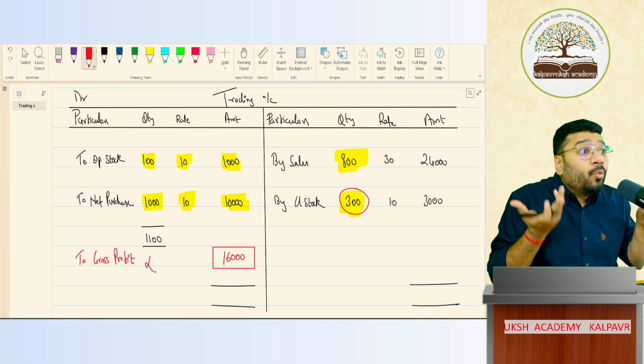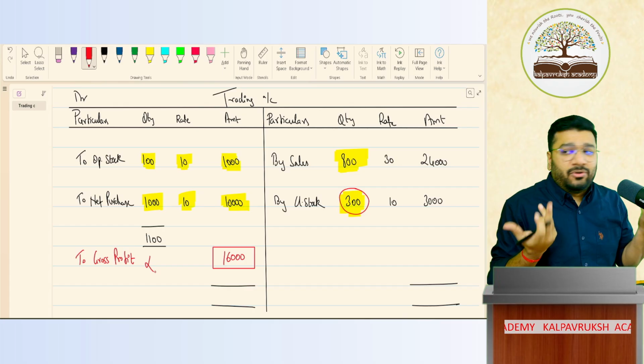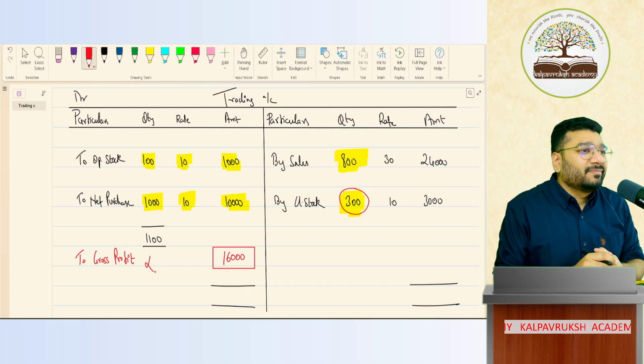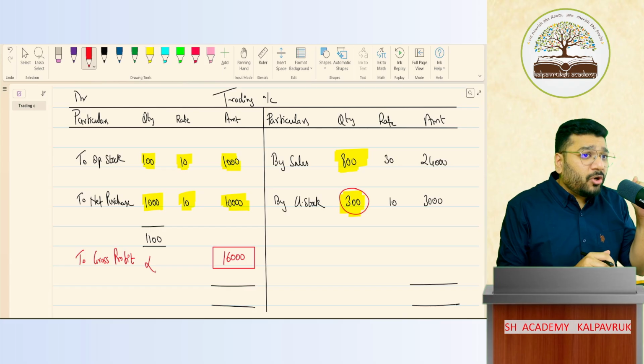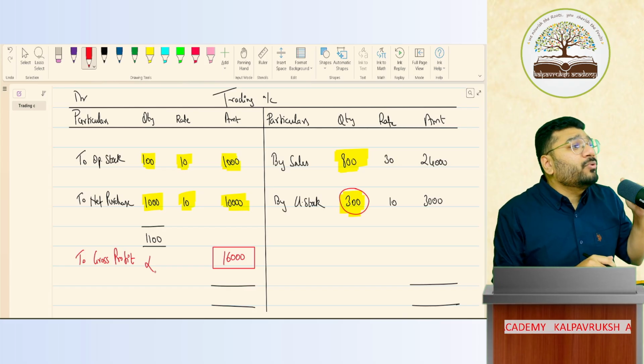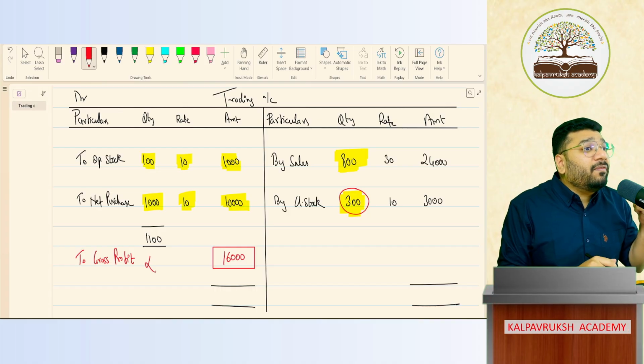I'm asking them, what will be wrong? You're telling GP is wrong. No, what is wrong in GP? Don't know, sir. Tell, no. This question is a very practical question. Tomorrow when you go for articleship, the accountant who is sitting there will ask, why is closing stock coming on the credit side of the trading account? He'll ask you a practical question.